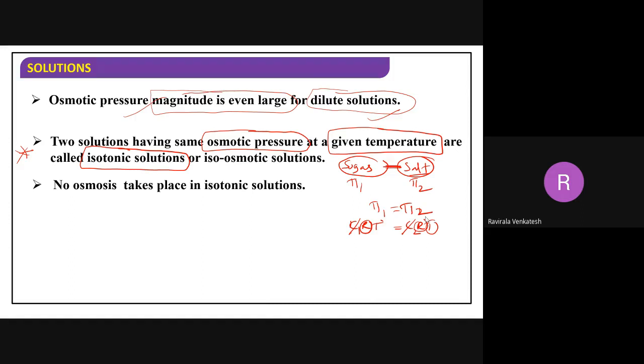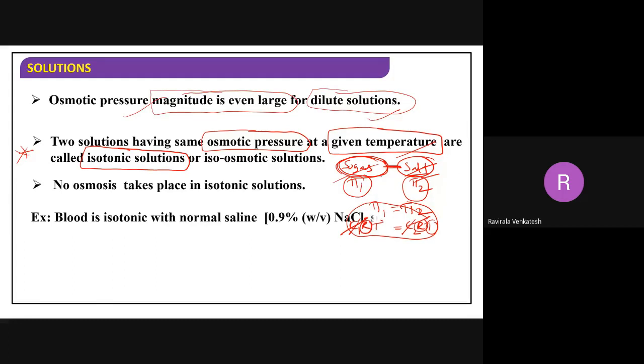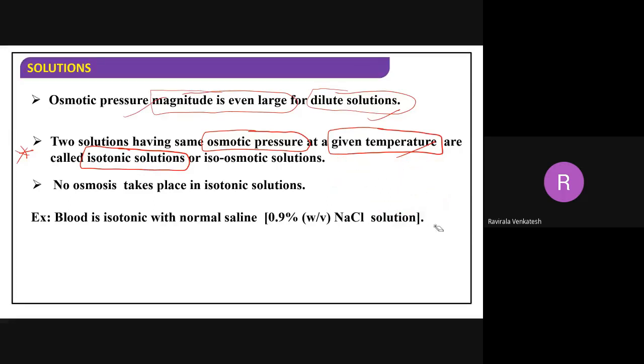Whatever the solution may be, a sugar solution, a protein solution, or a polymer solution, if they have the same concentration, irrespective of the nature of the solution, at a given temperature, definitely they are isotonic solutions. Now, in an isotonic solution no osmosis takes place. We don't have any type of osmosis in this case. That means the solvent will not move in any direction.